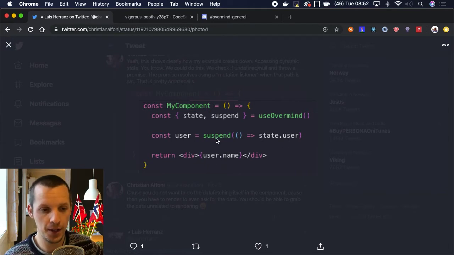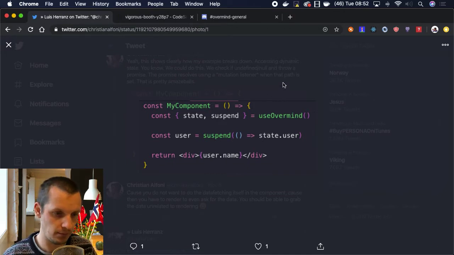If it's not truthy, it will throw a promise up to any parent suspense component, and that will suspend the rendering of that component. Yeah, so I guess suspend is a good word for it.